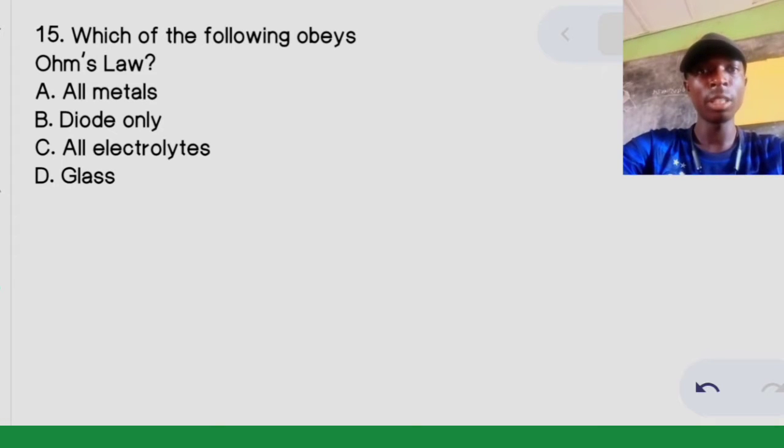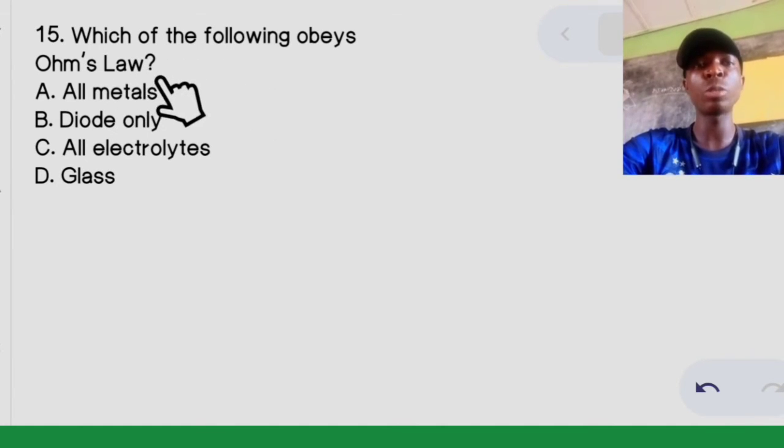This is number 15 question from 2018 Physics JAMB past question. Question number 15 says, which of the following obeys Ohm's law? A. All metals. B. Diode only. C. All electrolytes. D. Glass.